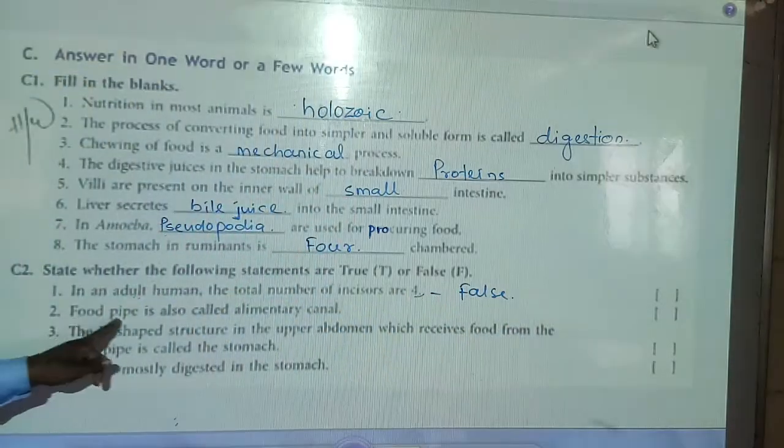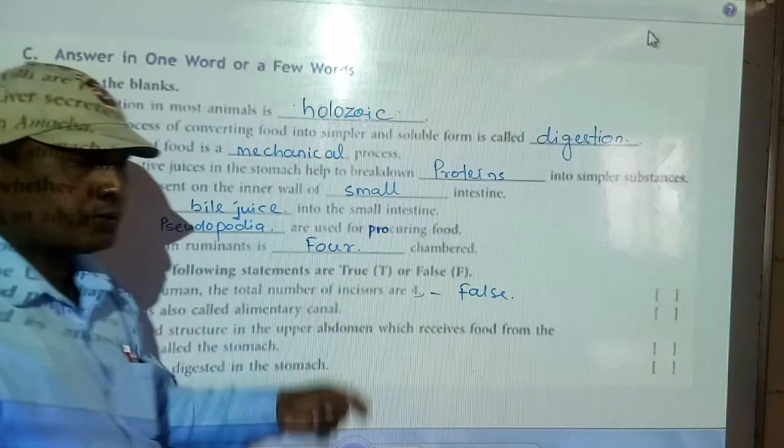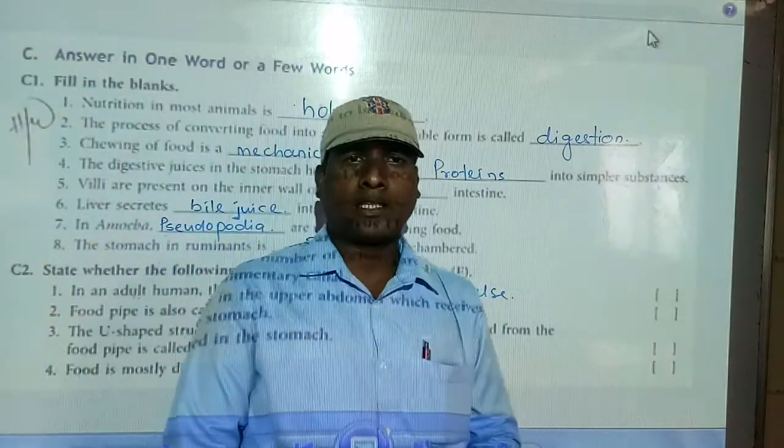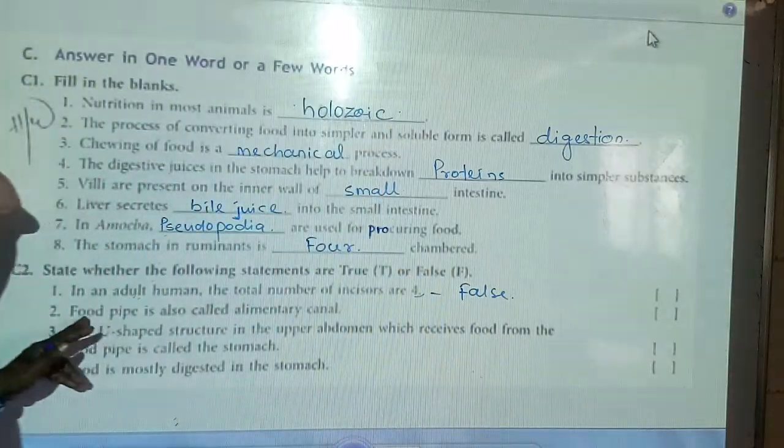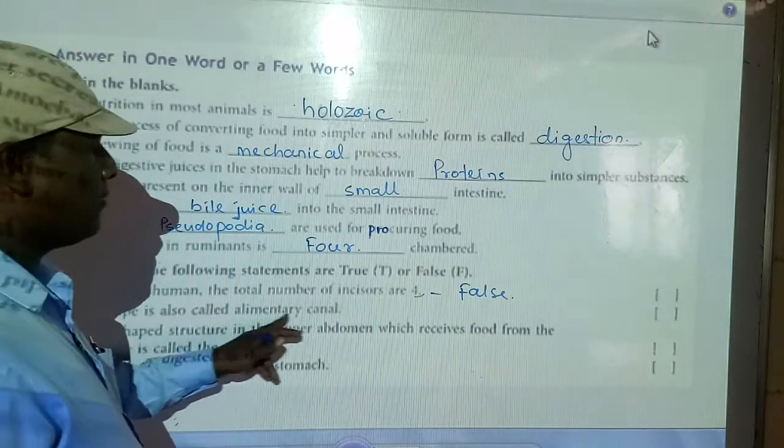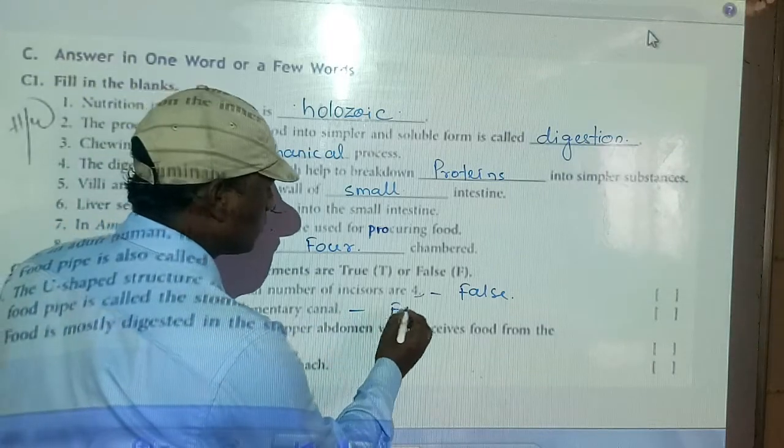Next question: food pipe is also called the alimentary canal. Students, the food pipe is not the alimentary canal. The food pipe is called the oesophagus. So the statement given is also false.